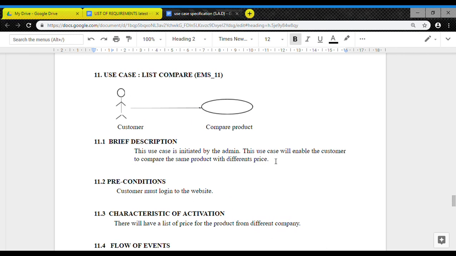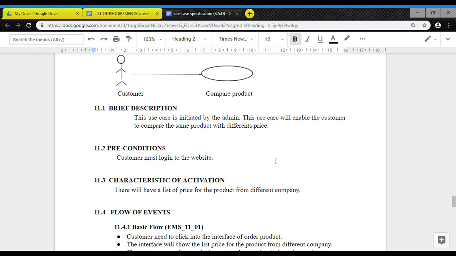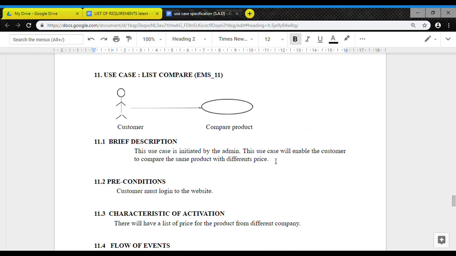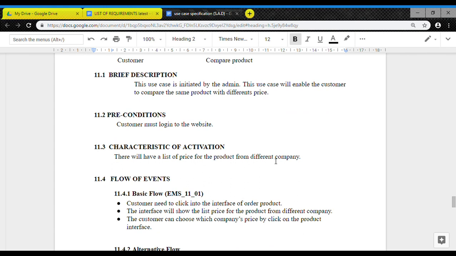This use case is also initiated by the admin. The use case will enable the customer to compare the same product with different prices. As we know, in the admin use case specification, the admin will compare and list the prices from the companies for the same product, so they will make it easy for the customer to compare the list.